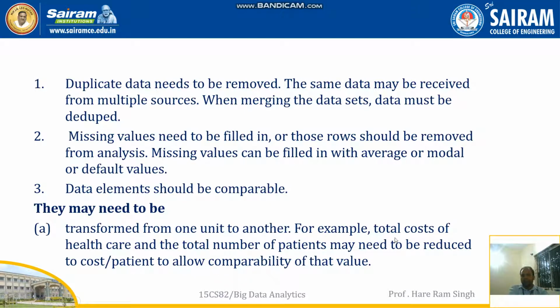Suppose the total cost of healthcare and total number of patients may need to be reduced to cost per patient. Here we have the total cost and total number of patients, and now we want cost per patient. So it needs to be transformed so that we can compare.